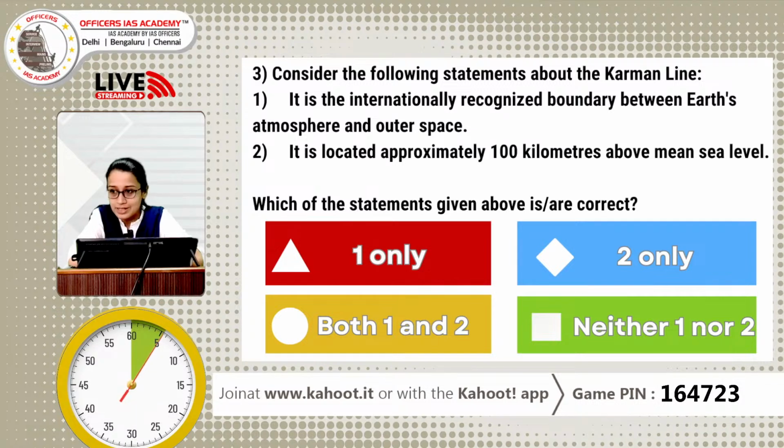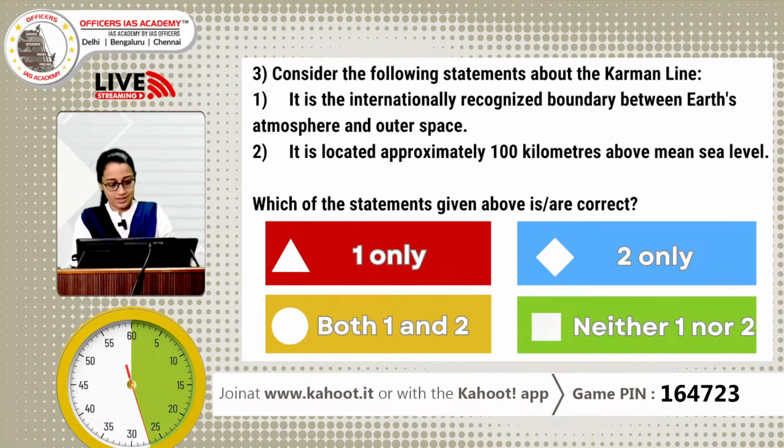Question number 3. Consider the following statements about the Karman line. Statement 1. It is the internationally recognized boundary between Earth's atmosphere and outer space. Statement 2. It is located approximately 100 kilometers above mean sea level. Which of the statements are correct? Option A, 1 only. Option B, 2 only. Option C, both 1 and 2. Option D, neither 1 nor 2.